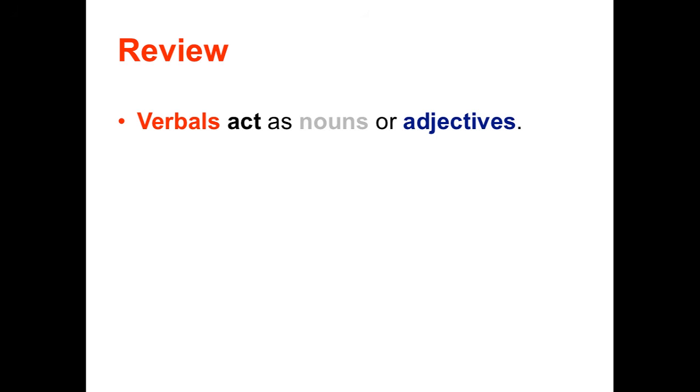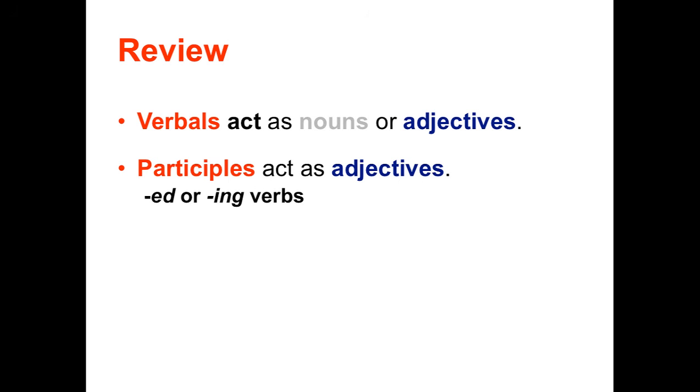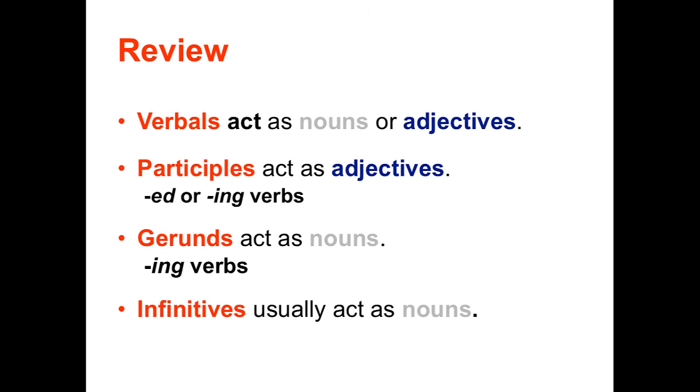In review, verbals act as nouns or adjectives. They're still verbs, but in terms of sentence structure, they're functioning as other parts of speech. Participles act as adjectives. Participle is an ed or ing form of a verb acting as an adjective or describing a noun or pronoun. Gerunds act as nouns. The gerund is an ing form of a verb, and they always act as nouns. Infinitives usually act as nouns, and to form an infinitive we use the word to and a verb.